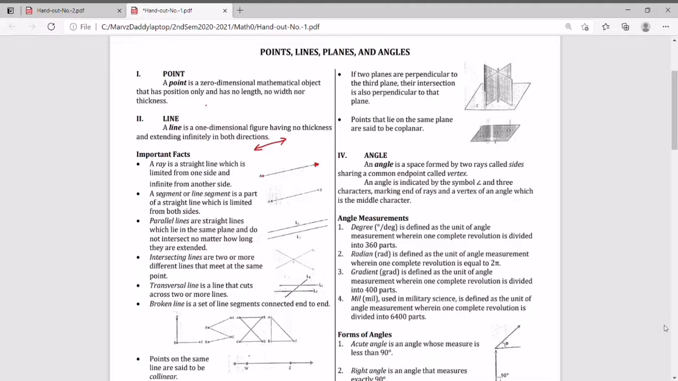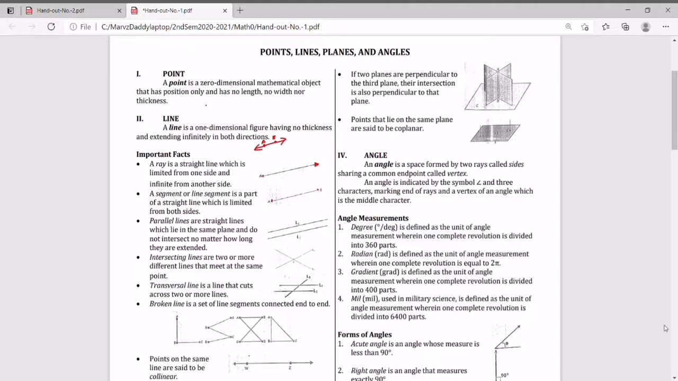Next is a segment, or the line segment, which is a part of a straight line which is limited from both ends. So it has limits on both ends. So for example, this is a line segment within this line. Say this is A and B, so line segment AB. So that is your line segment AB.